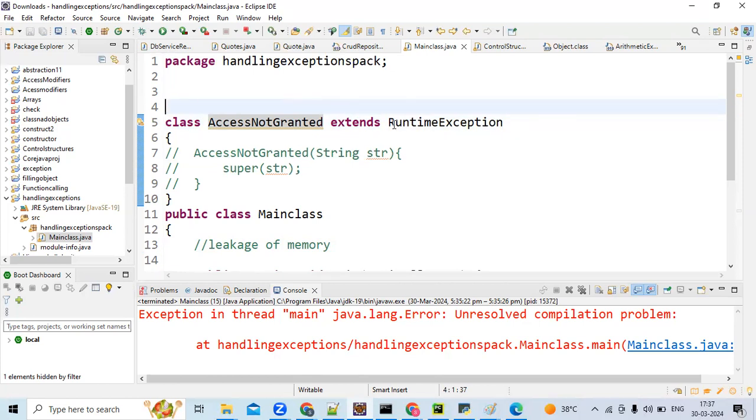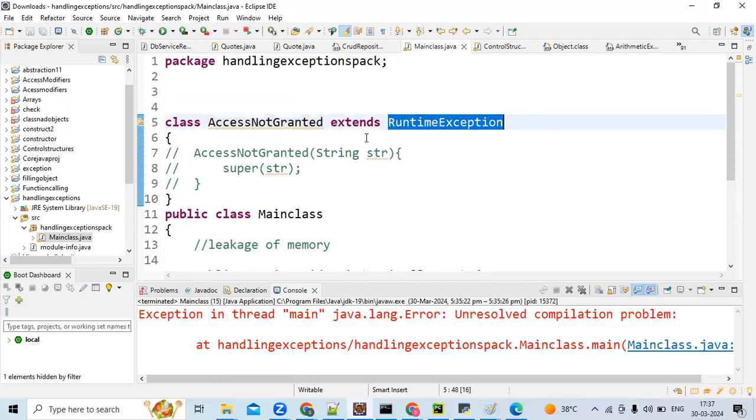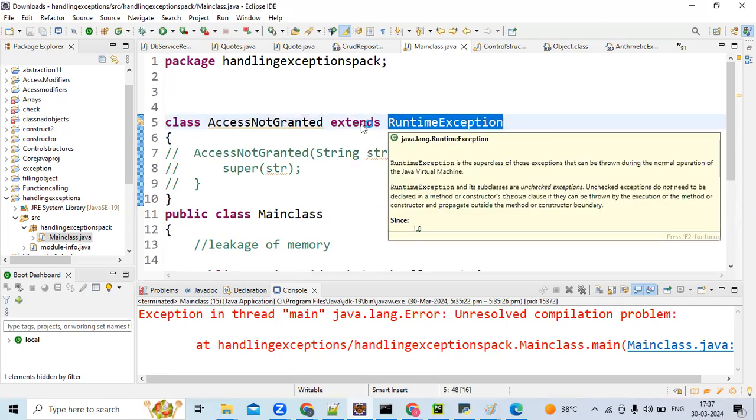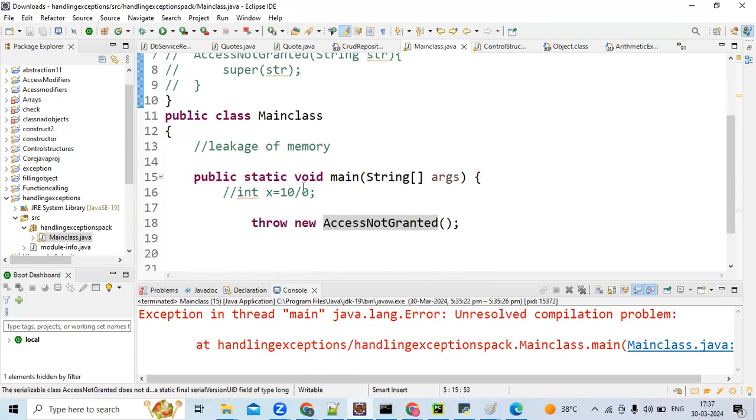Is this checked or unchecked? Can you tell me? Is my runtime exception checked or unchecked, Jayashree? Unchecked, right? Obviously, if you're extending from an unchecked exception, my class also becomes an unchecked exception.